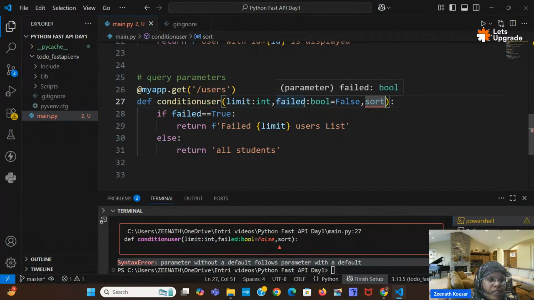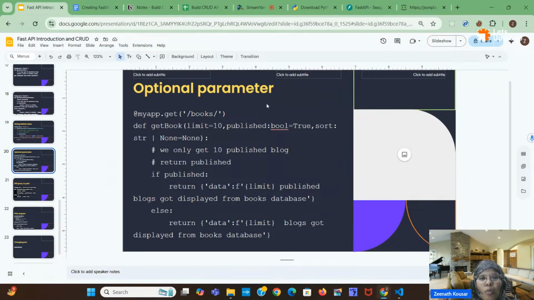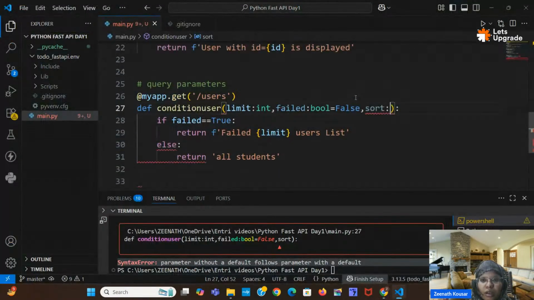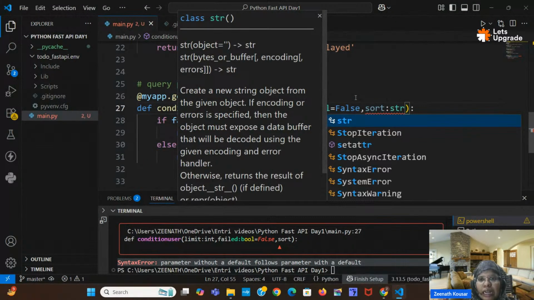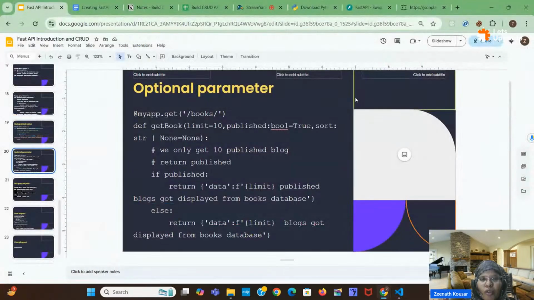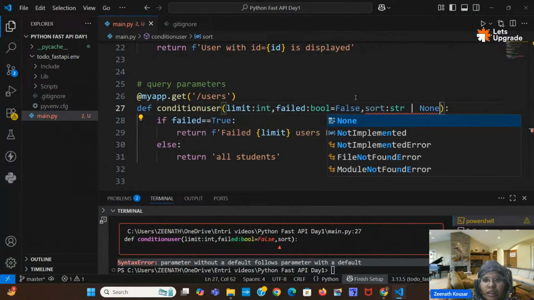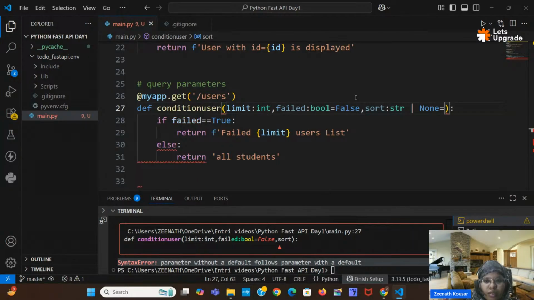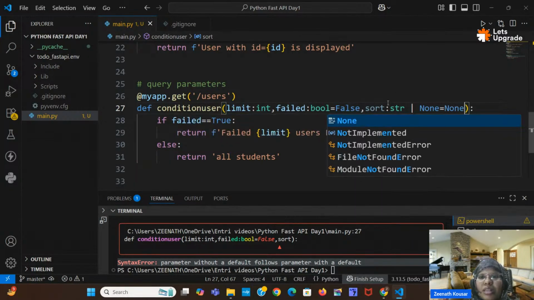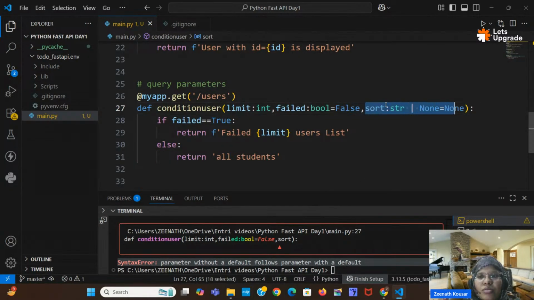So optional parameter means if not entered by the user, then it should be none, like no sorting should be done. So to define that optional parameter you have to define it like this: sort, colon, the data type, then a pipe symbol, none, equal to none. What does this mean? If you don't give a sort value while running it, then also it will work.